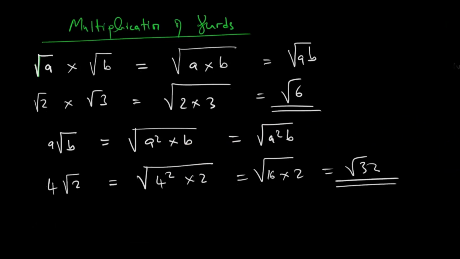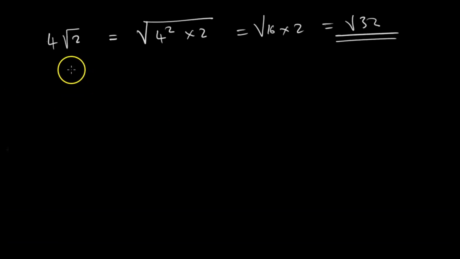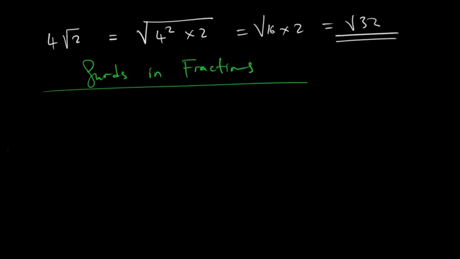But let us pause and look at the division of surds, or rather surds in fractions. Now, surds in fractions, say we are given the example a over the square root of b. If we have a square root in our denominator, it's unusual to have a square root in our denominator. But if we do have a square root in our denominator, what do we have to do?